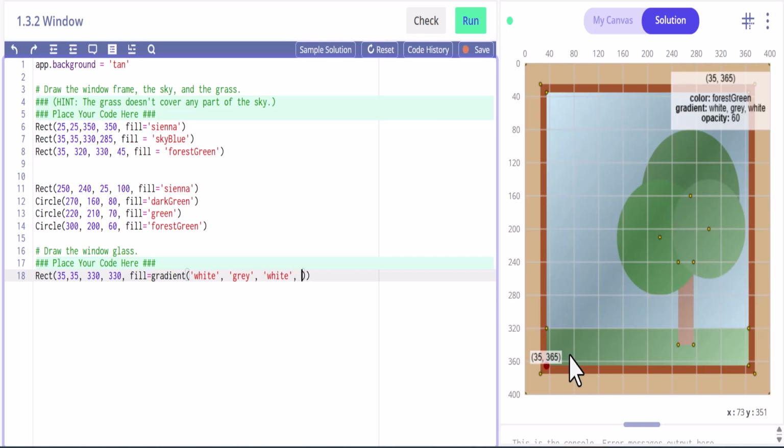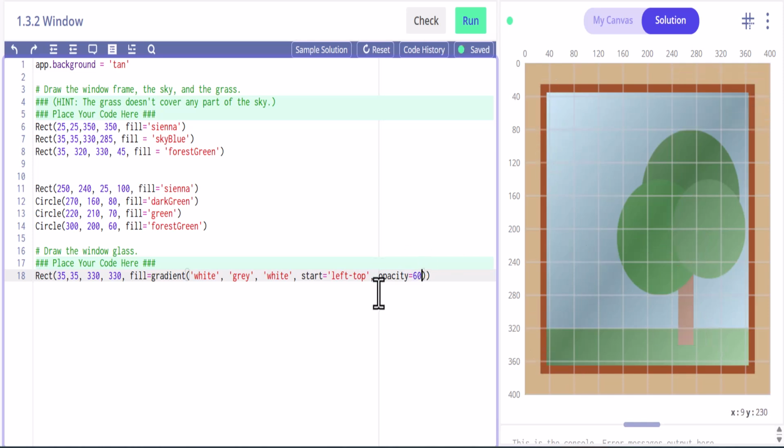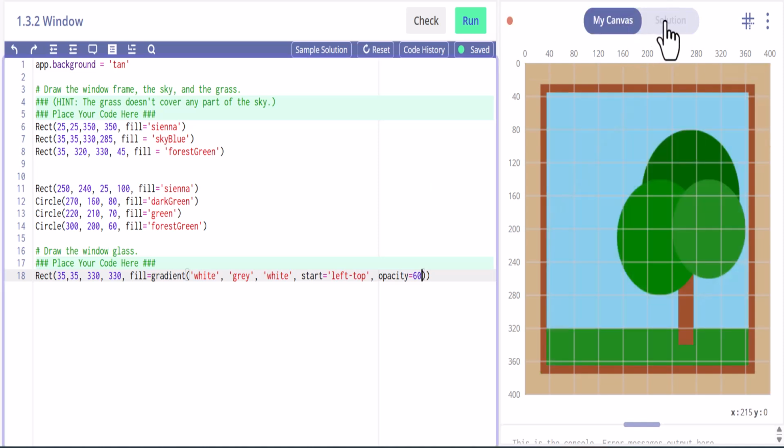And then we're going to start this from the upper left top. And we're going to say opacity is going to be 60. And we're going to start down here. And that's why these look different than these that we have right now.